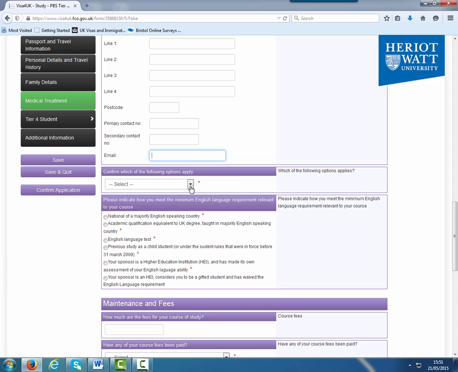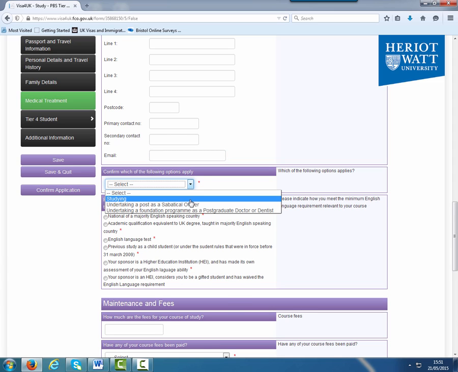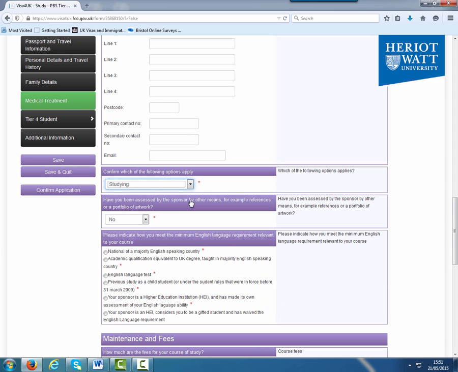Confirm using the drop-down box that you will be studying. This is the option you should select even if you are going to be undertaking a PhD. When you select this option, you will be asked, have you been assessed by the sponsor by other means, for example, references or a portfolio of artwork?